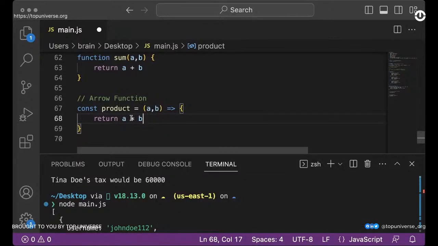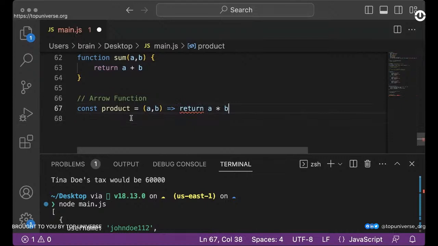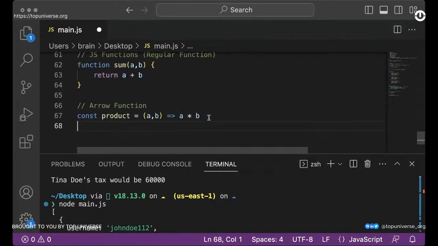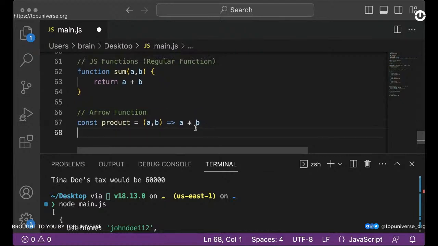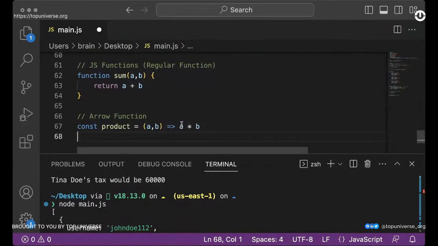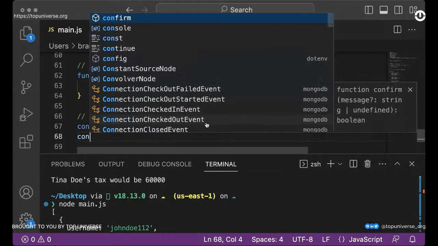Okay, so one thing is a lot of people use arrow functions this way. So I'm just going to show you. Some people would probably use arrow functions this way, because if you want to perform a very simple computation on a single line, arrow functions are actually good, right? You see, it's actually short. You don't need to put in all this stuff, right? So this is a very good way to have a function, and I can simply call this.